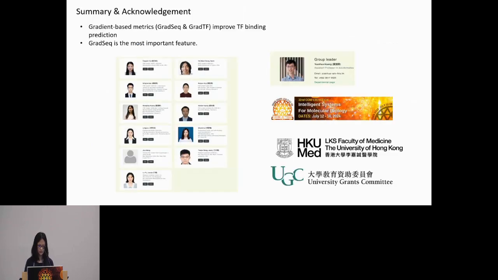In summary, our gradient-based metrics, which we call grad-seq and grad-TF, improve the TF binding prediction, and the gradient with respect to sequence is the most important feature. And